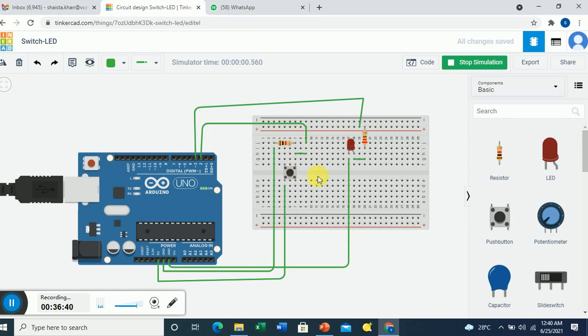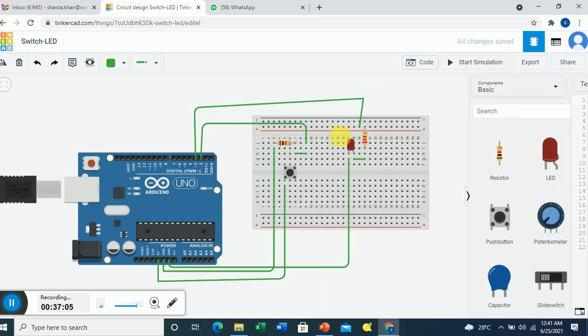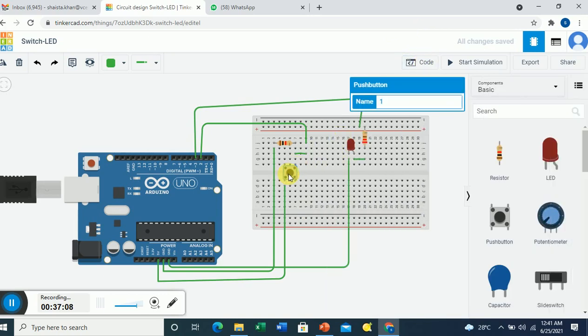You can see when I'm pressing the switch, the LED is on. In this way you can simulate this. Now if you want to see the code, you can see what is written inside it. I have copied the same code, so if you want to make any change, you can do it in the code. Now here what is happening?